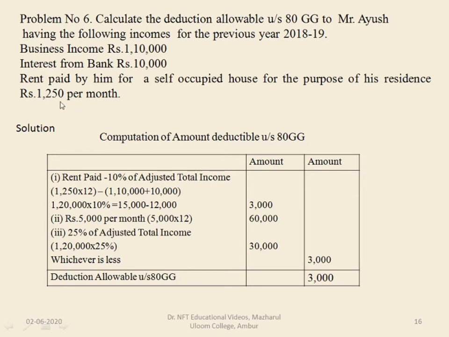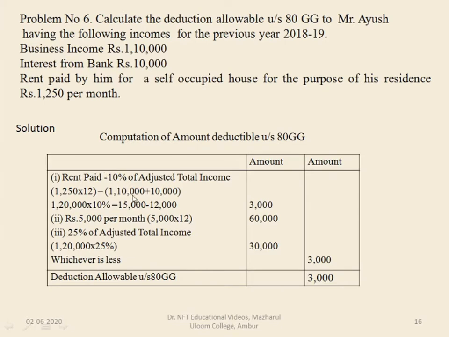So rent paid is 1,250 per month. So into 12 will give you per year. So 1,250 into 12 is 15,000. Then less 10% of adjusted gross total income.